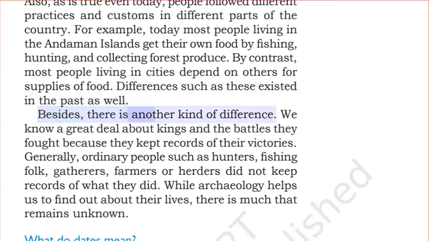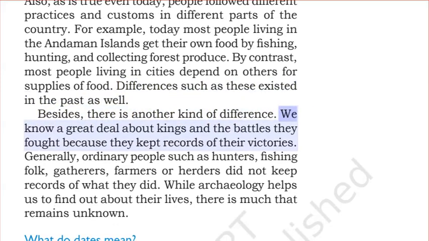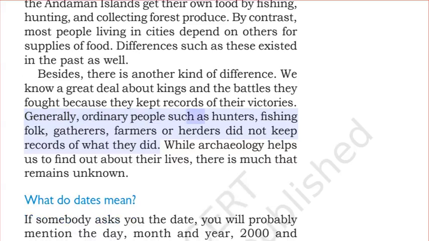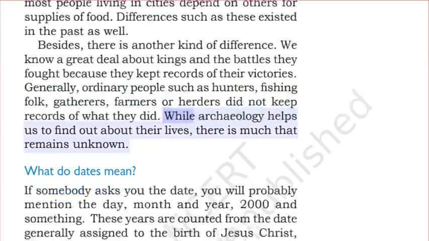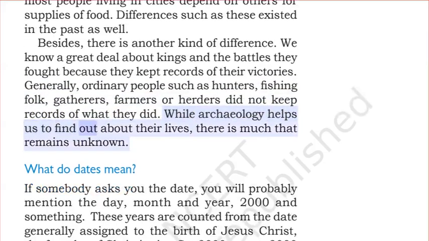Besides, there is another kind of difference. We know a great deal about kings and the battles they fought because they kept records of their victories. Generally, ordinary people such as hunters, fishing folk, gatherers, farmers, or herders did not keep records of what they did. While archaeology helps us to find out about their lives, there is much that remains unknown.